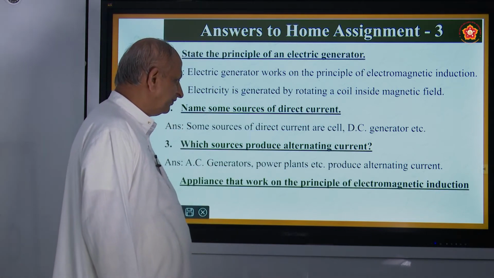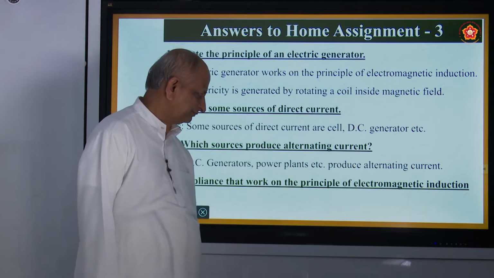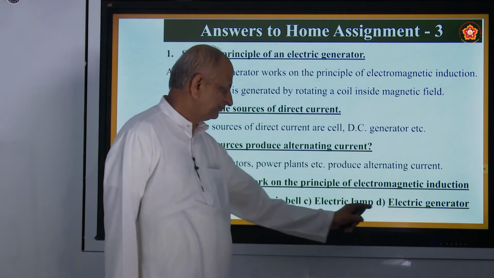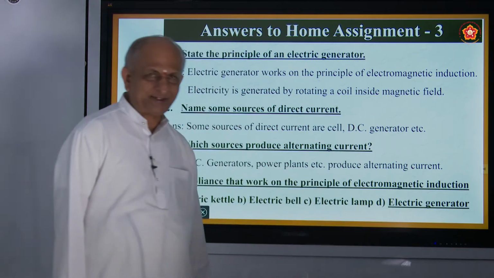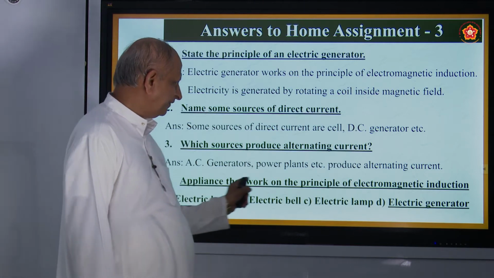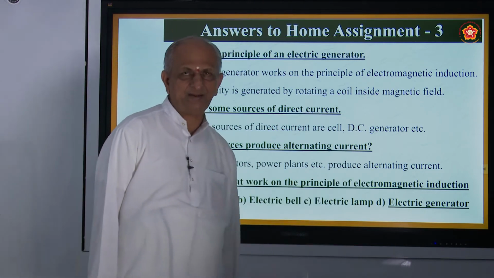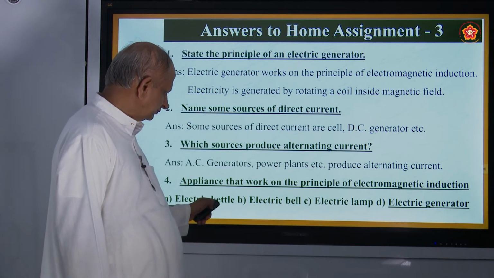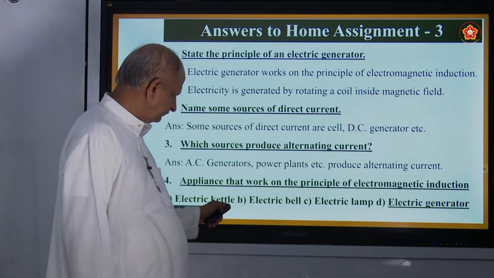Appliances that work on the principle of electromagnetic induction. So there are four answers here. The answer is electric generator. So this works on the principle of electromagnetic induction. For example, a kettle works on the heating effect.